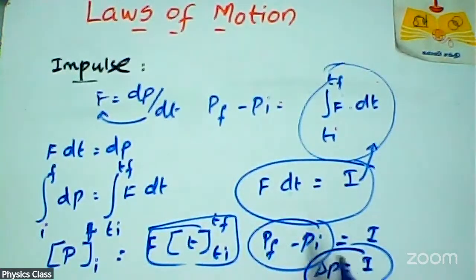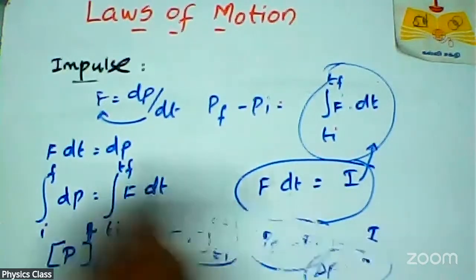What that means? Change in momentum is equal to impulse. I told you, a very short duration, very large force gives impulse. Again, change in momentum also gives impulse. So change in momentum is nothing but impulse. Hence we can also prove that concept: del p or dp is equal to I. Impulse is also a vector quantity. Clear? So this is the concept of impulse.